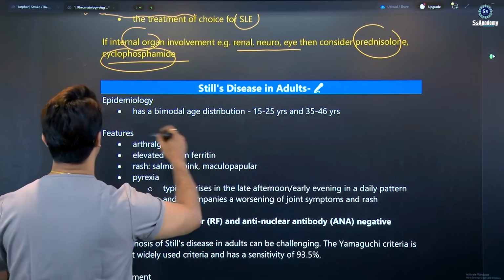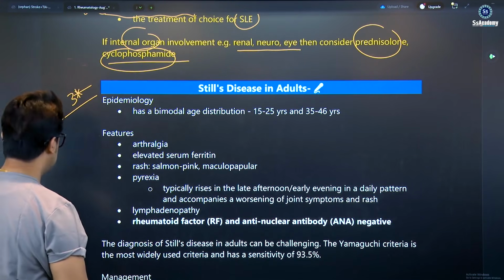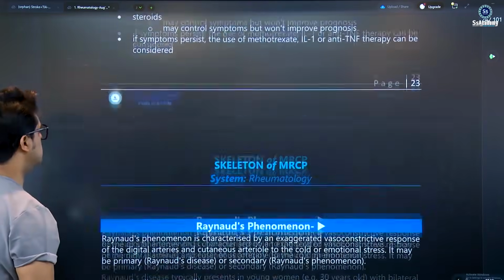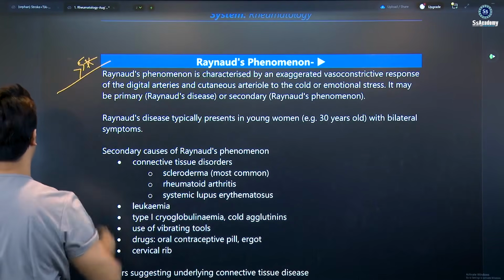Early onset Still's disease, once again, is a triple star topic for Part 1. You'll get the lectures there, so don't worry. Very good lectures for early onset Still's disease will be given to you. It is one of the 5-star topics, and you'll get the questions from here.